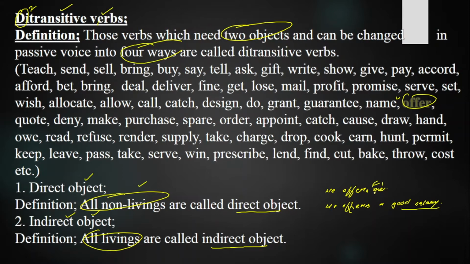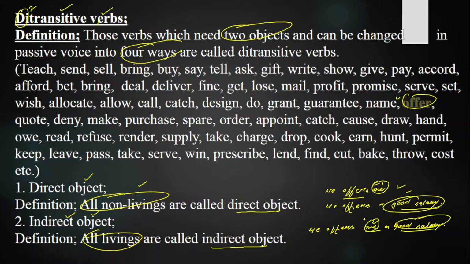So you need to bring the indirect and direct object together in order to complete the meaning of the verb offer. Suppose I say, he offers me a good salary. Now it gives a clear and complete sense: he offers me what? A good salary. He offers a good salary to whom? To me. That is known as the ditransitive verb with two objects, one indirect and one direct.